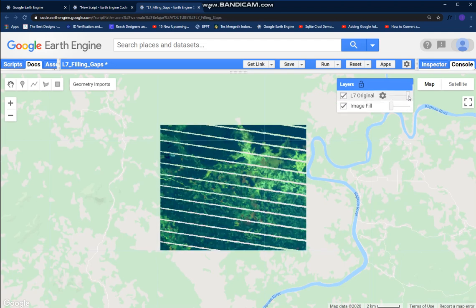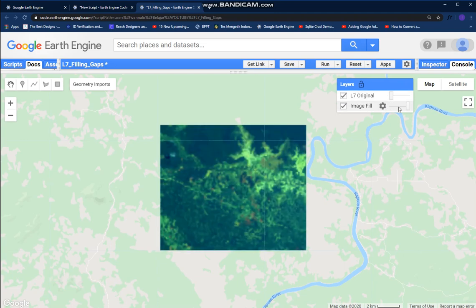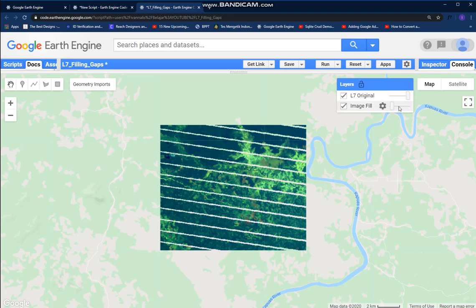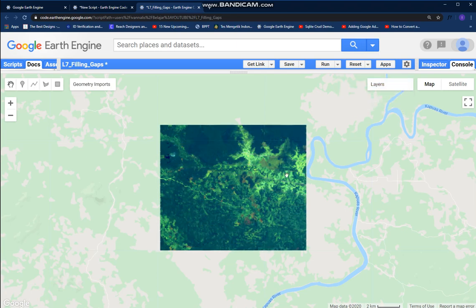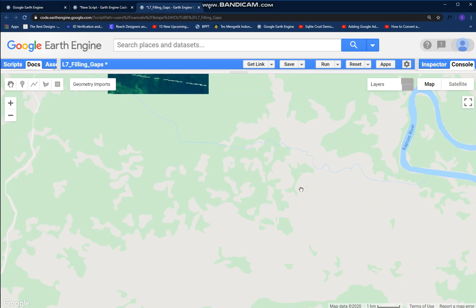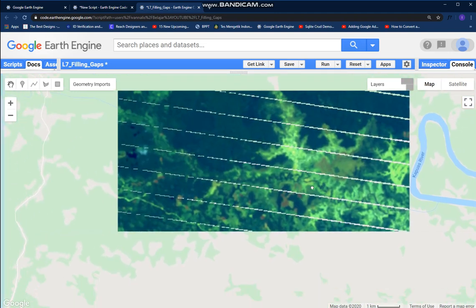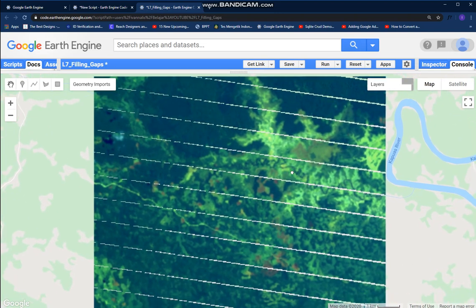This is the original image, and this is the image fill that's generated from our original image. And let's see, looks good, right? Let's try to zoom in. See, it still has